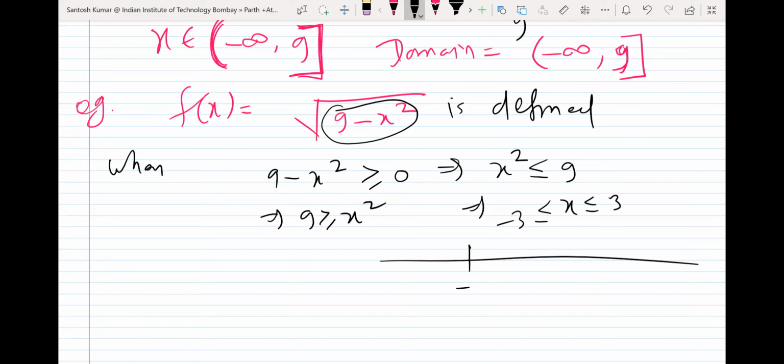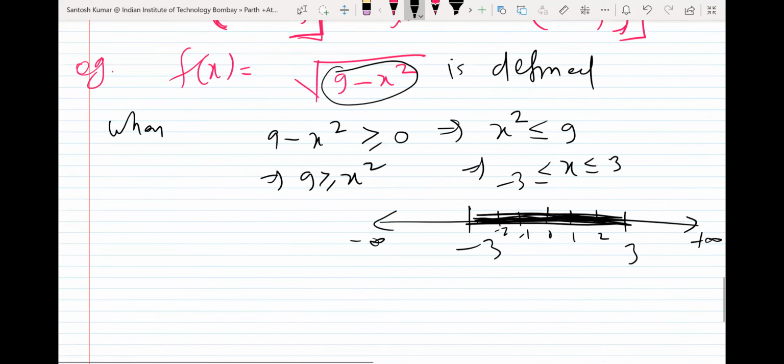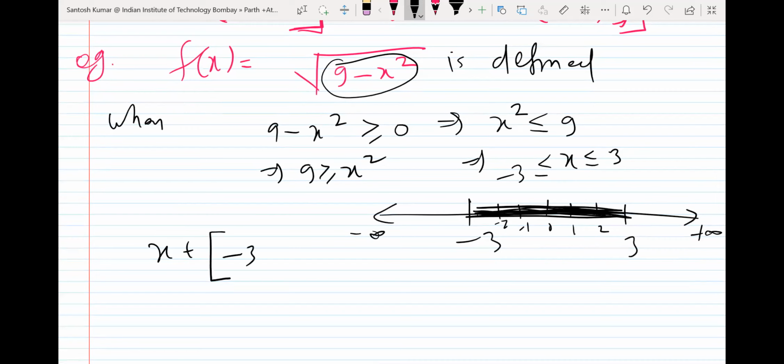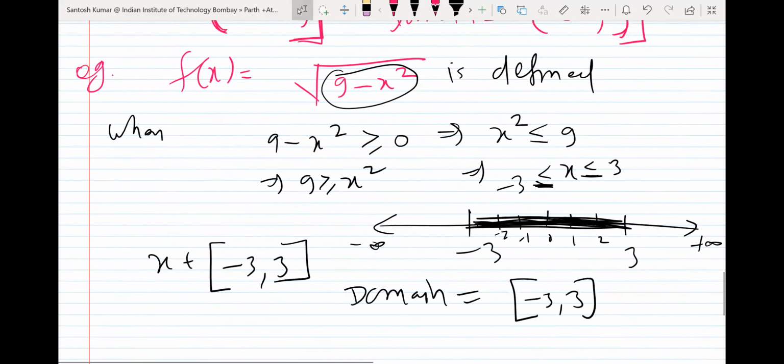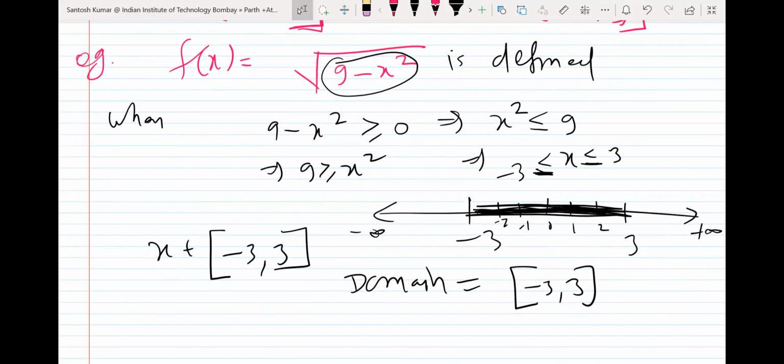So x square can take value less than or equal to 9 when x takes a value between minus 3 and 3. On the number line, you can select any number between minus 3 and 3, like minus 2, minus 1, 0, 1, 2, 3. And in fact take decimal values also, any number in between, 0.5, minus 0.5, minus 2.5, plus 2.5. In interval form, x belongs to the closed interval minus 3 to 3. We write closed due to equality. So domain is the closed interval minus 3 to 3. Domain means all the possible values of x for which the function will be defined.